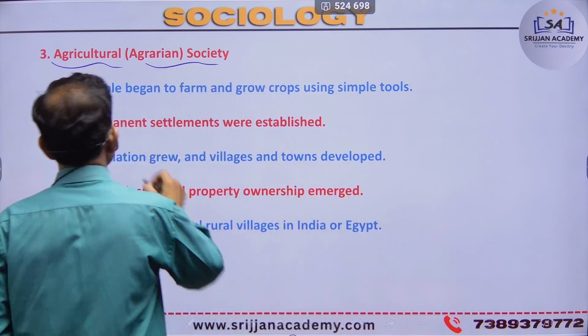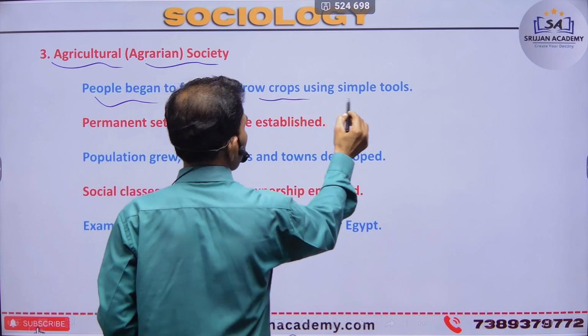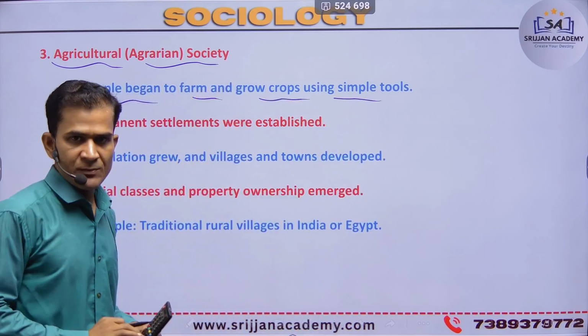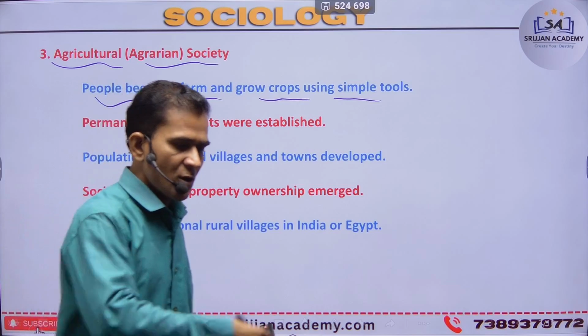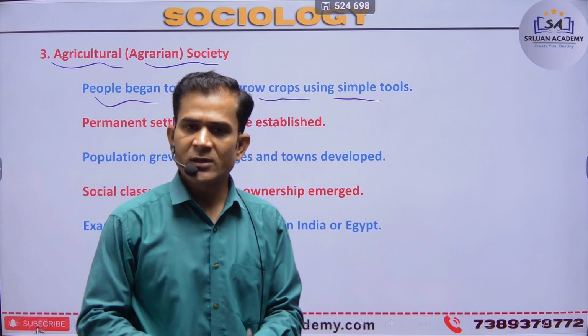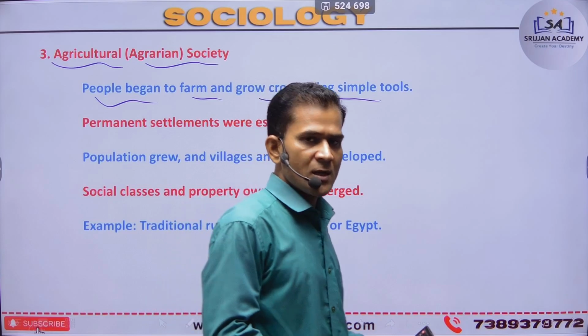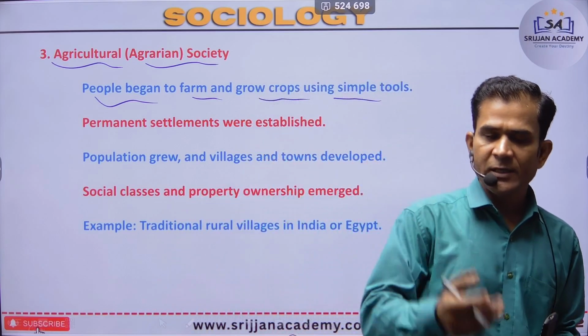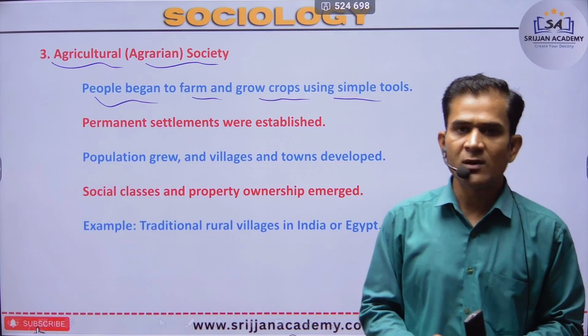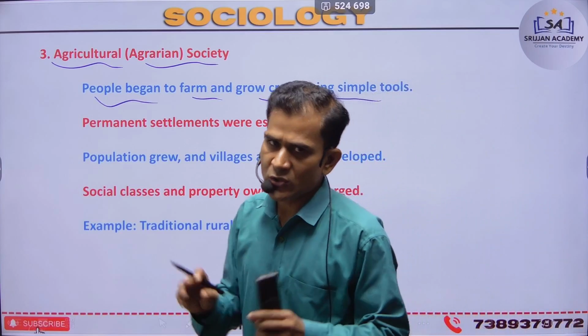So people began to farm and grow crops using simple tools. First of all, they plant the crop seed in the land, and after some time the crop is created. That's the effect of the agrarian society.